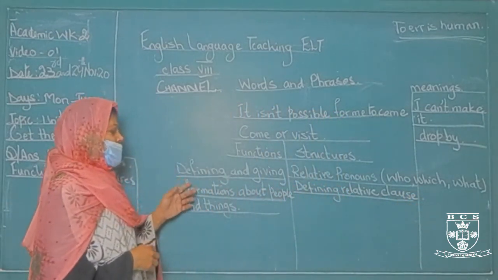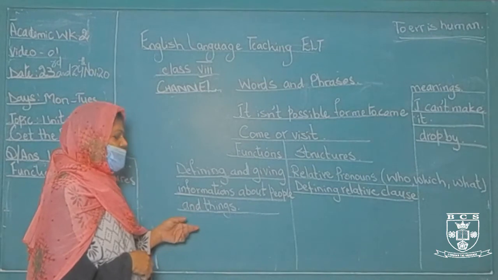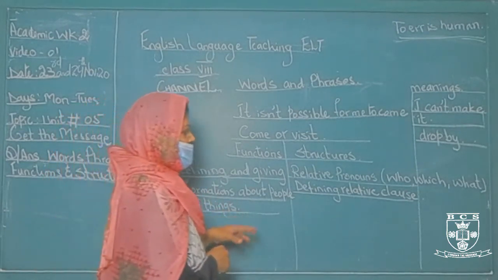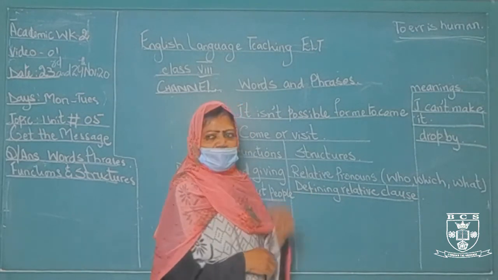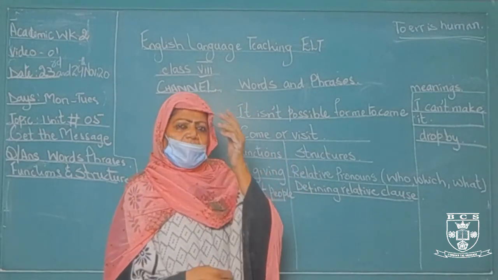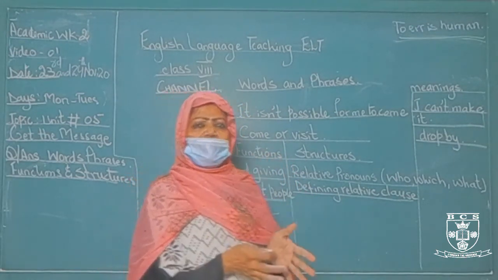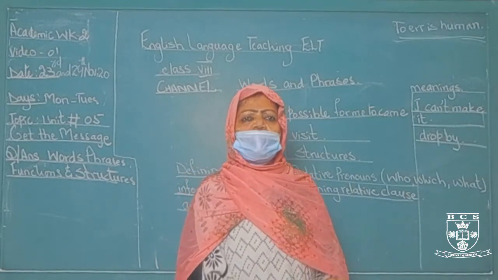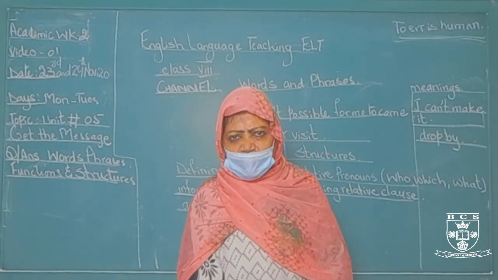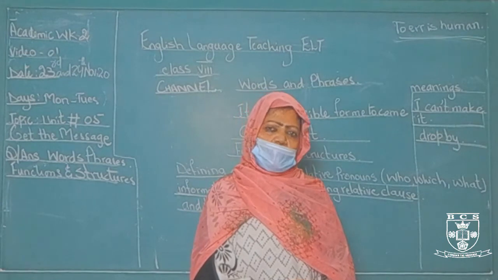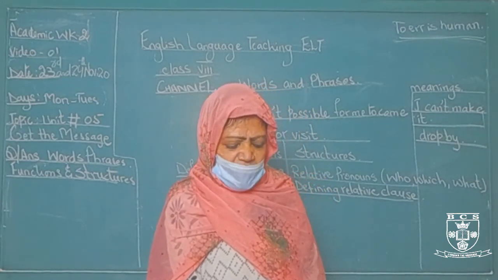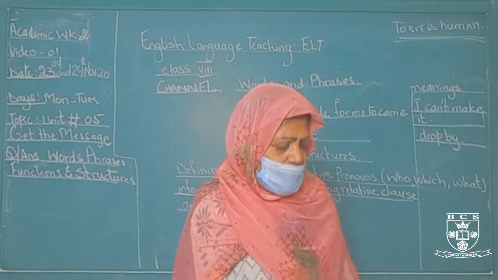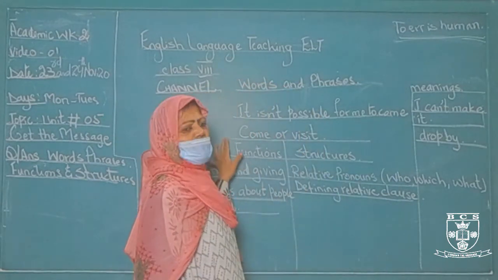Functions, defining and giving information about people and things. Structures, relative pronouns, who, which, what. Defining relative clauses. We are defining about Tom and Meg, about the salesman. So we are using all these relative clauses, and I hope you might have understood the lesson very nicely, and please, you must learn it by heart.